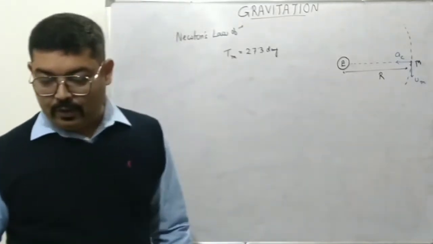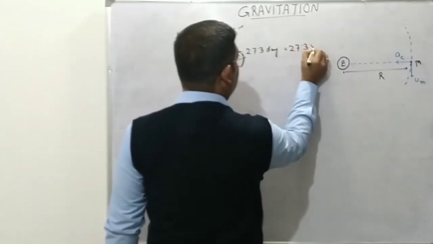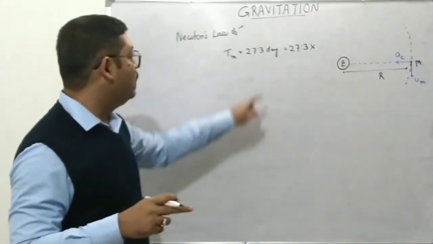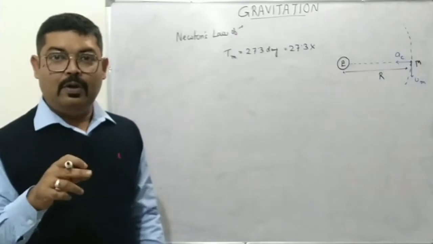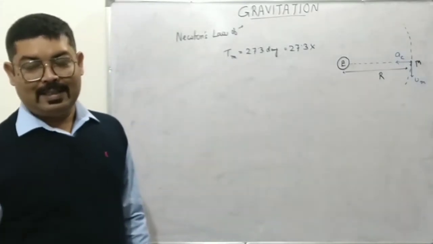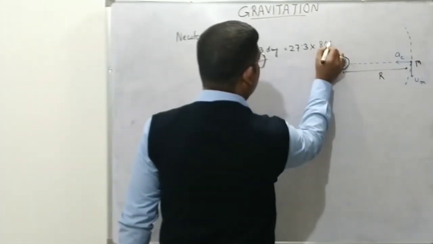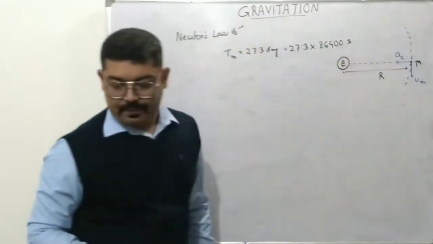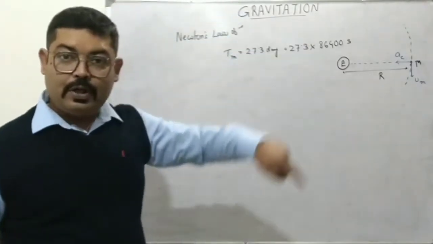So we can convert it into seconds by 27.3 into 24 hours. Oh, sorry, days. So in an Earth day, 1 day is 24 hours, then per hour 60 minutes, then 60 seconds. So 24 into 60 into 60, which will give us 86400. This many seconds it takes for the moon to complete one revolution around the Earth.